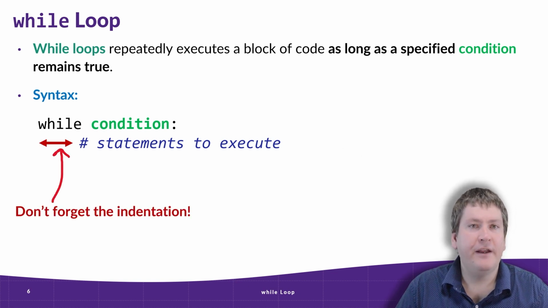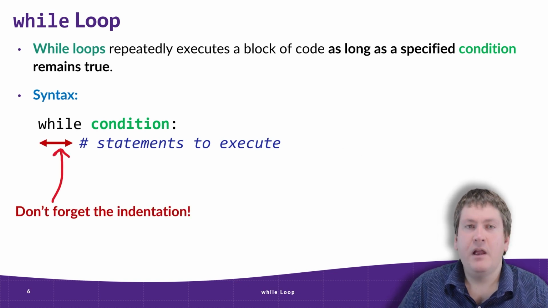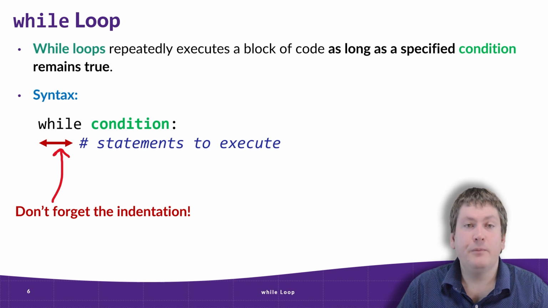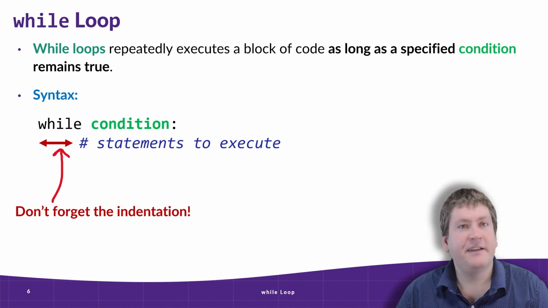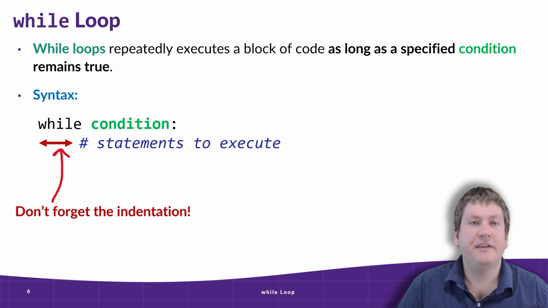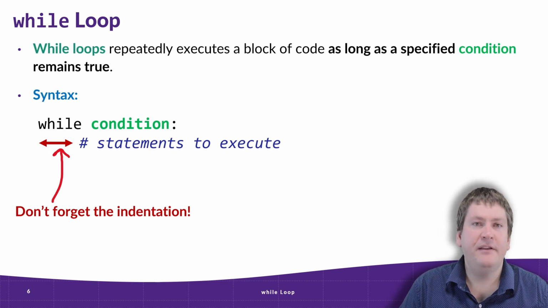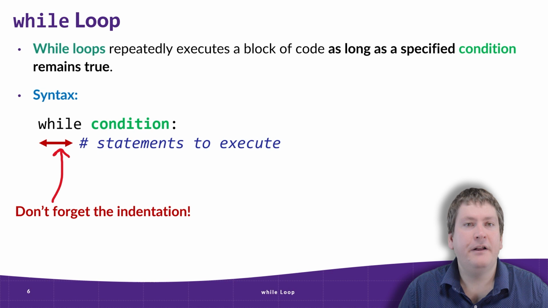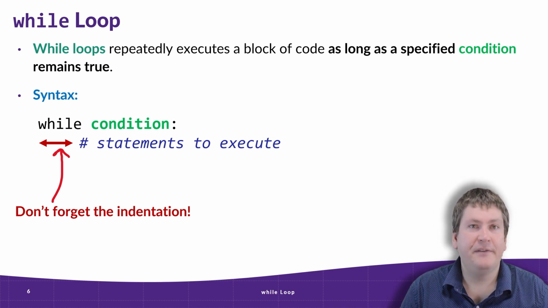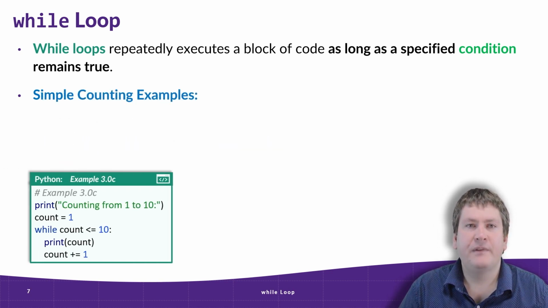Now, an important note here is indentation. Just like we saw with if statements, we need to use indentation to tell Python what block of code is inside the while loop and what code is outside the while loop. So every line inside this while loop should be indented at the same indentation level. These could be tabs or spaces, but remember the PEP 8 style guide recommends 4 spaces.